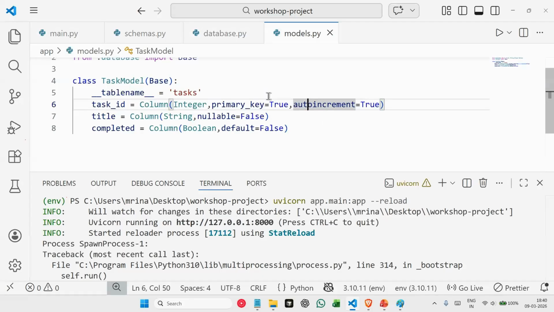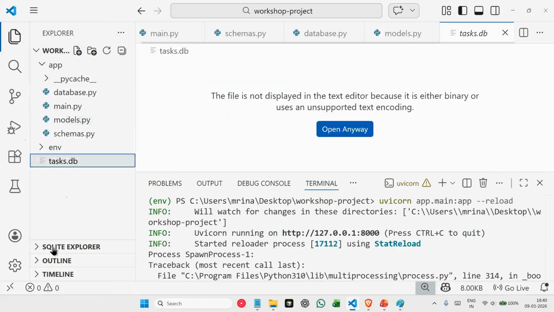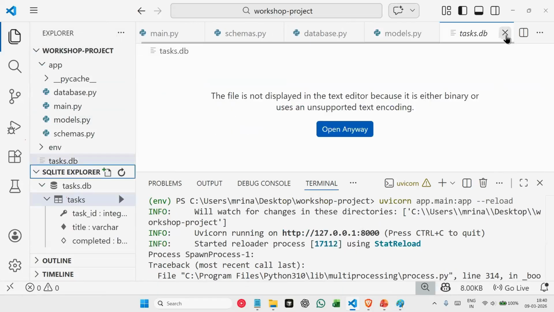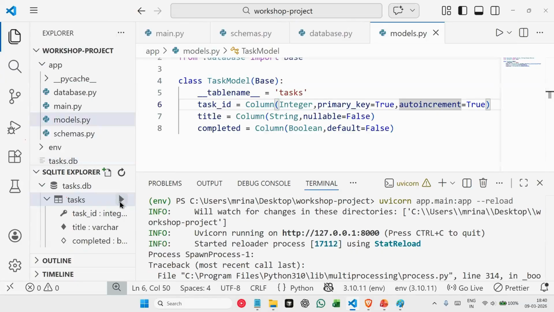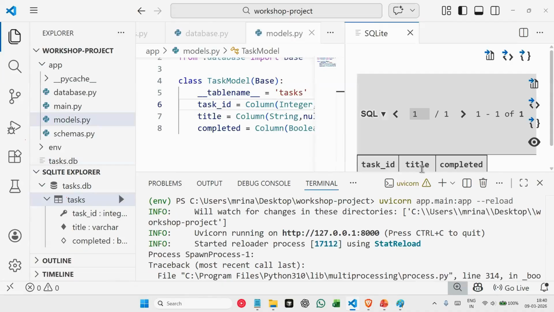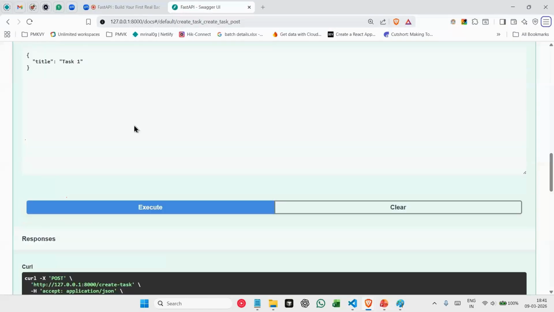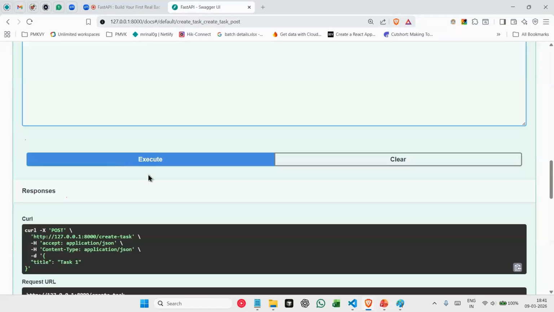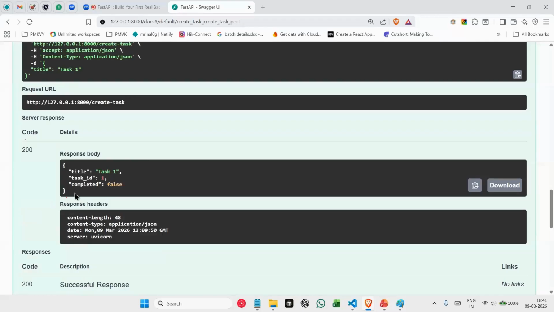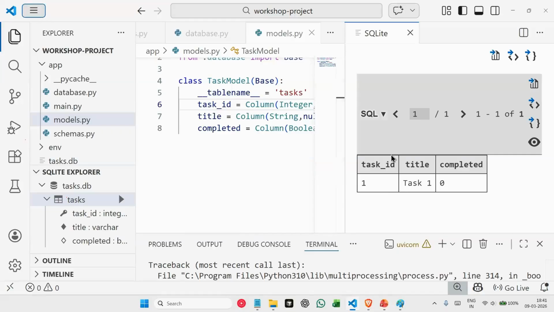Okay. Now, let's look at our database. We'll open this using SQLite here. This time when I try to see all the tasks that we have in our database, if you observe here, we have task one, what we shared from our client, from our Swagger application here. We tried to add task one, and when we clicked on execute, we got this as an output. And the same task also got added to our database here.